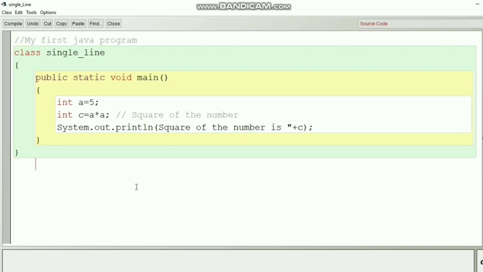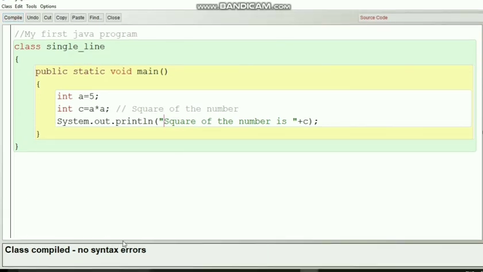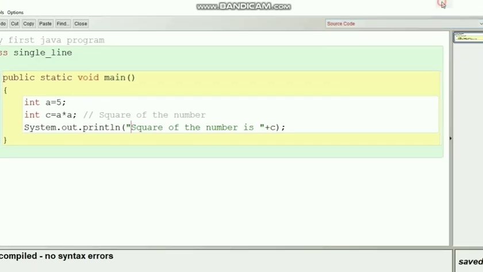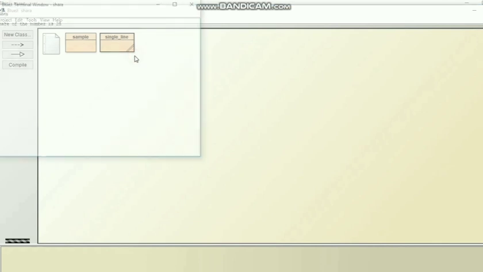We will run and see this program. So click on the compile button. It is compiling. So there is an error, that is here I have missed out a quotation mark, so that is put. Now again compile it. So file saved, class compiled, no syntax error has come. Then minimize the screen, then right click, void main.